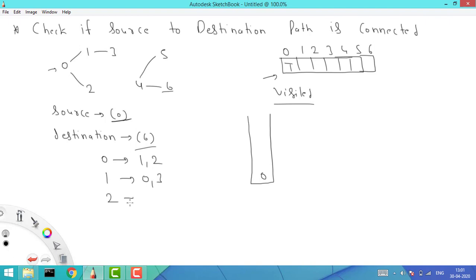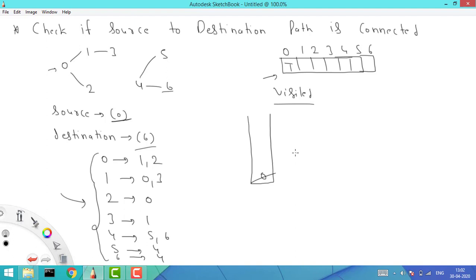Now for 2, we have only 0 as a neighbor. Then for 3, we have only one neighbor, which is 1. For 4, we have 5 and 6. For 5, only 4. And for 6, we have the neighbor 4. So now we have defined our graph through this adjacency list, where each index represents a node, and the list at this index represents the neighbors it has. So what will happen now is I will remove an element from this stack, and I will do this until the stack is empty.